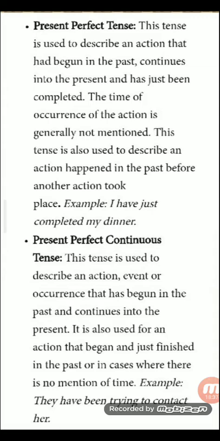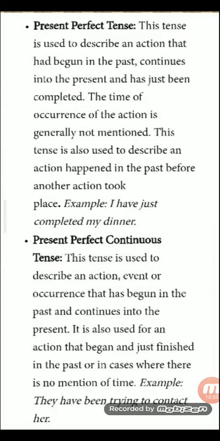मैं अभी अभी आई हूँ. कब आई exactly time second नहीं. So time is not mentioned. This tense is also described as the action happened in the past before another action took place. Example, I have just completed my dinner. Right?